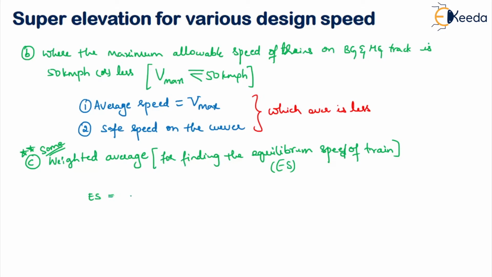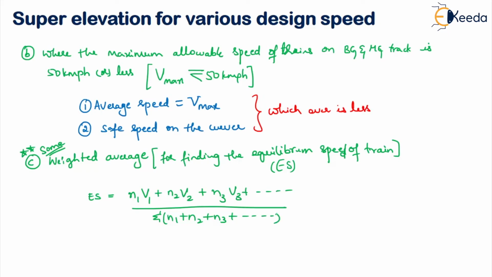So your equilibrium speed is nothing but N1 capital V1 plus N2 capital V2 plus N3 capital V3 plus so on, all divided by your summation of N1 plus N2 plus N3 plus so on. So what will this formula convert to? Summation NV, right? This is summation N capital V by summation N. Okay, so this is known as what? Your weighted average.